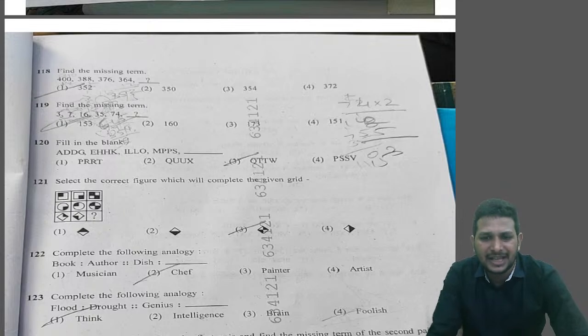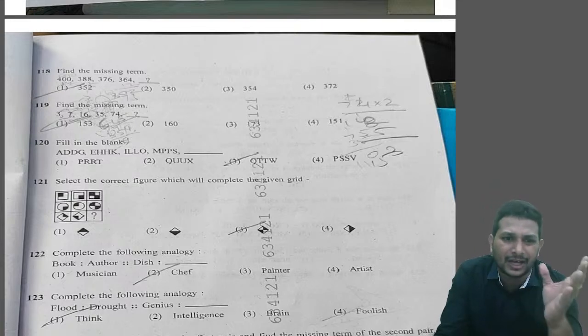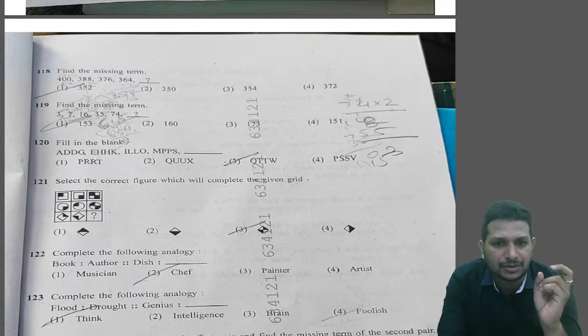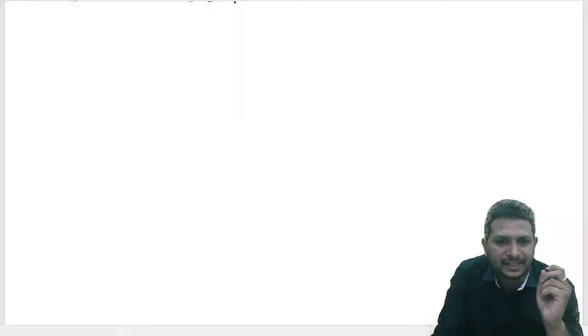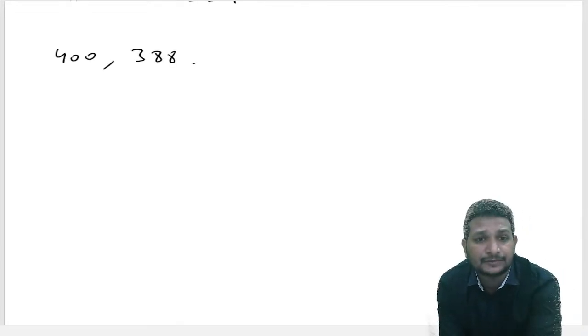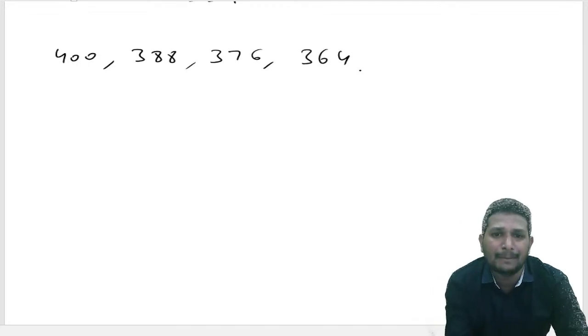They gave the numbers as 400, 388, 376, 364. So in this question, if you observe the number series carefully, 400, 388, 376, I'll write this down. So I gave the numbers 400, 388, 376, 364 and a blank.